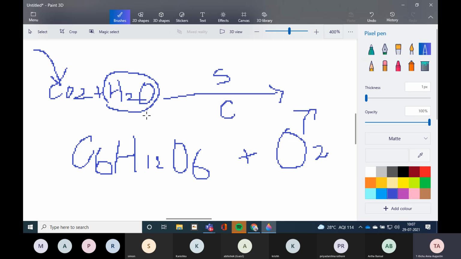This is the equation, and you can see water is the main constituent here. Water is required in a certain amount to form glucose and oxygen. Glucose has 6 carbon, 12 hydrogen and 6 oxygen.